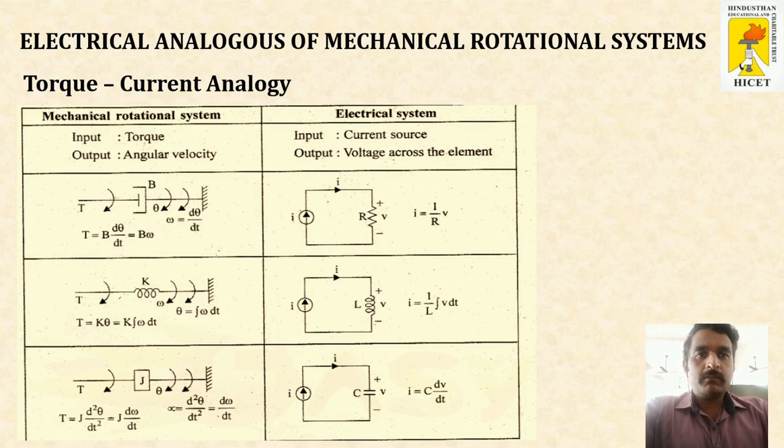Here we are going to represent the torque in terms of current. So the current flowing through the resistance is V by R. The current flowing through the inductance is 1 by L integration of V dt. The current flowing through the capacitance is C into dV by dt.